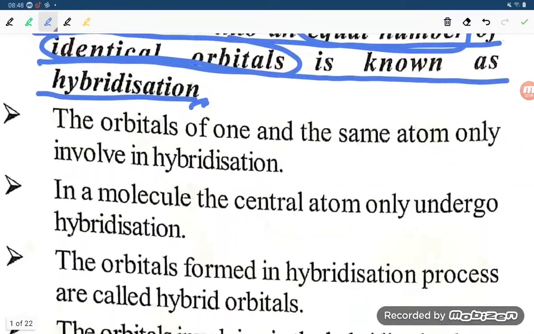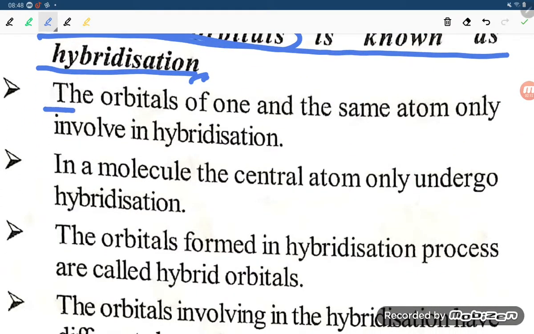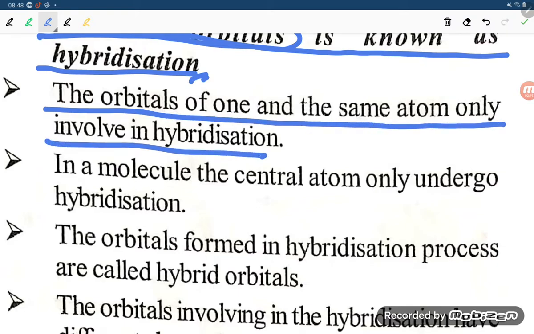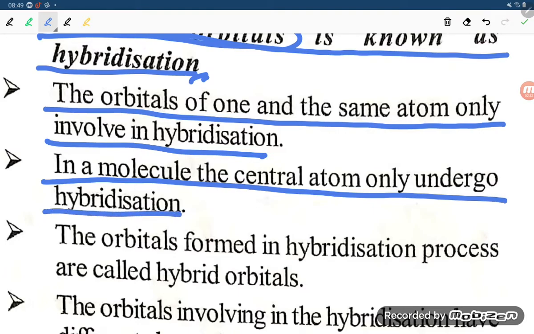Now let us move to the third line. The orbitals of one and the same atom only are involved in hybridization, which means orbitals of different atoms cannot be involved. Keep that in mind. In a molecule, only the central atom undergoes hybridization.